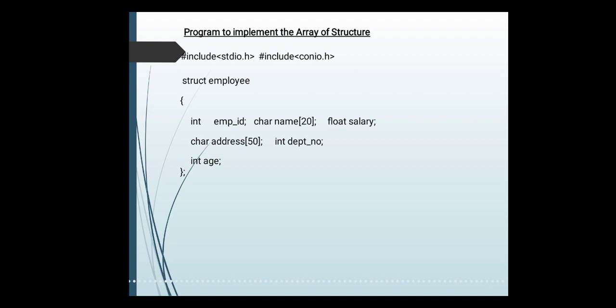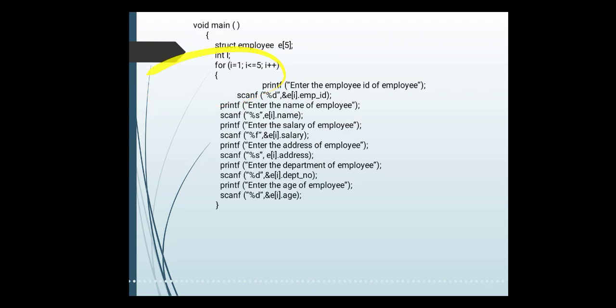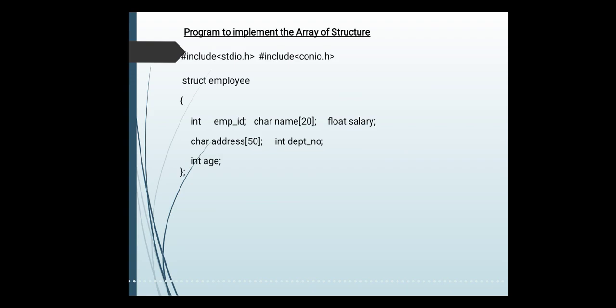Then we are declaring the employee structure, which consists of variables like employee ID, employee name, salary of employee, address of employee, employee's departmental number and its age. All these different types of information are grouped together under a single data structure, that is called struct employee. Okay, and inside the main, what we are doing now, we want to access this structure information for the 5 employees.